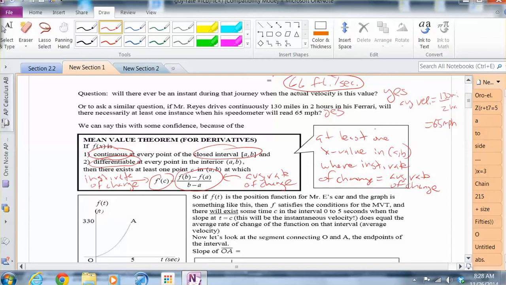his instantaneous speed, or sorry, instantaneous velocity, or you could think of it like a derivative of his position function, if you want to call it that, has to equal the average rate of change at least once. So if his average speed is 65 miles per hour, somewhere along that trip he hit 65 miles per hour at least once. So that's kind of the theory behind this.